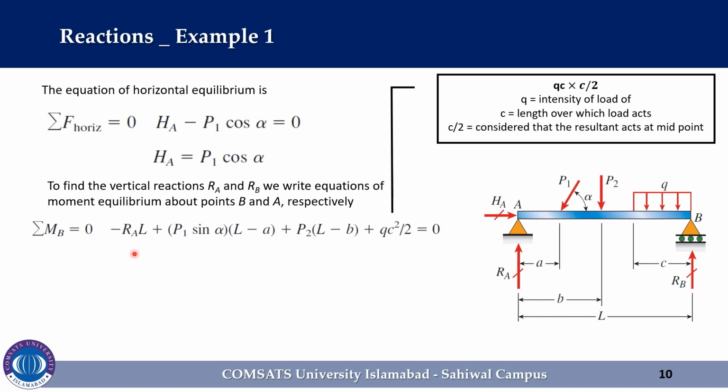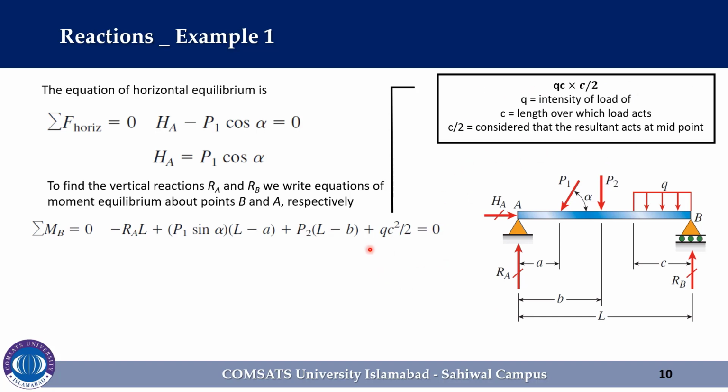So here we inserted a negative sign with RA reaction force, plus P1 sin alpha L minus A. P1 sine alpha is the vertical component of the force P1 and L minus A is the distance from point B, plus P2 L minus B plus Q C square over 2 is equal to 0.